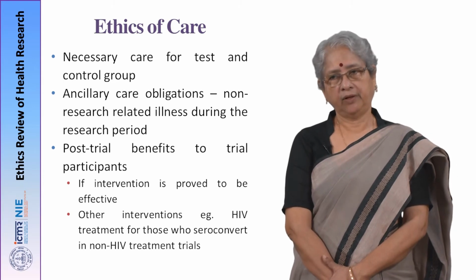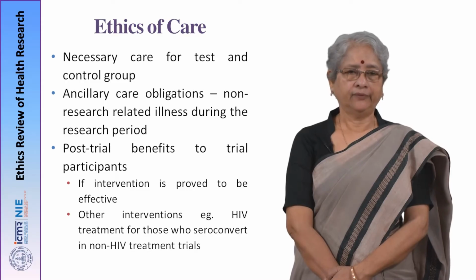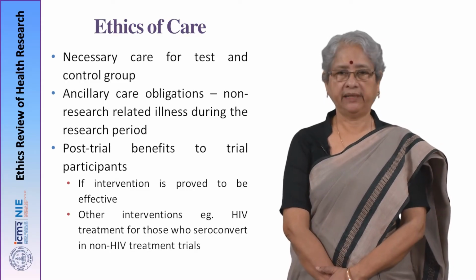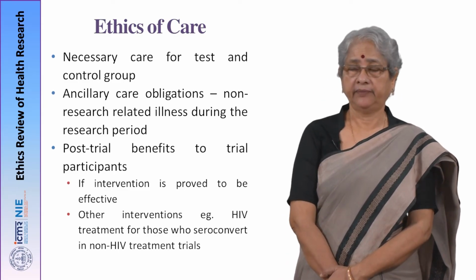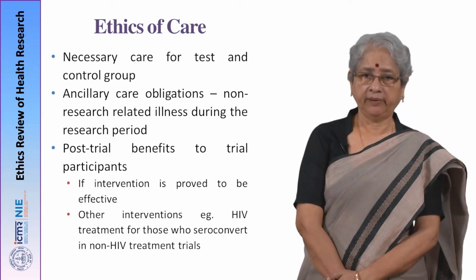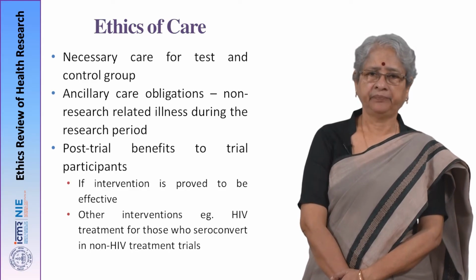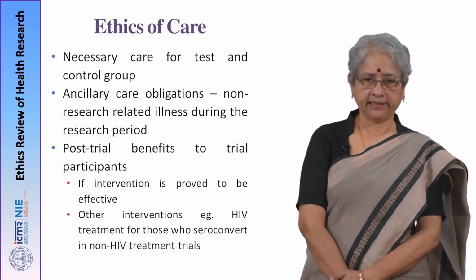So, there is an obligation to provide that also. And then of course, many a times one starts discussing post trial benefits, especially if the intervention is proved to be effective, or any other interventions, for example HIV treatment for those who seroconvert in non-HIV treatment trials.